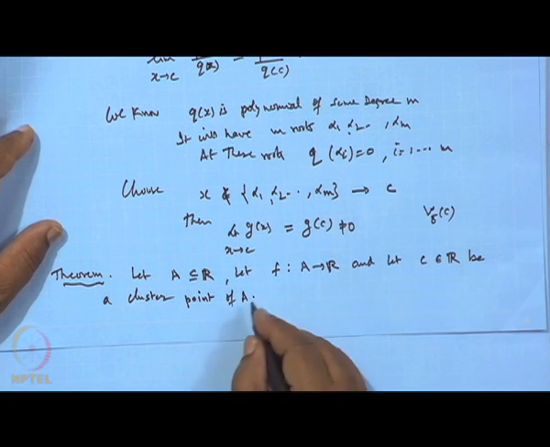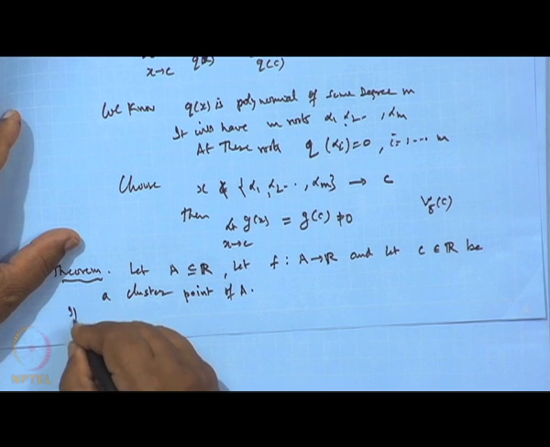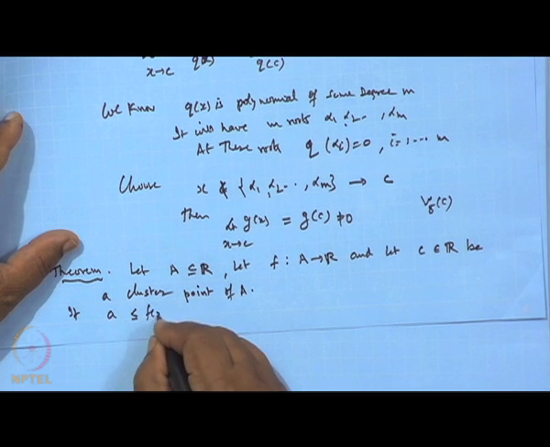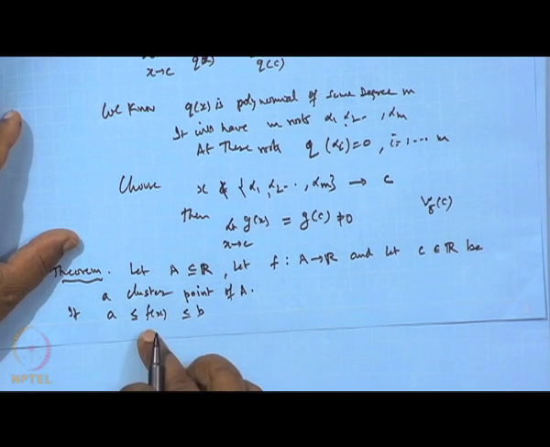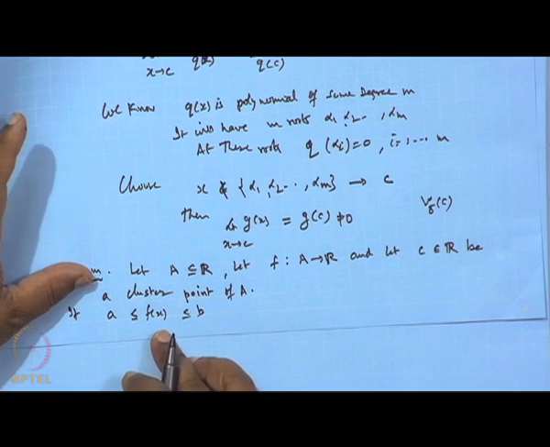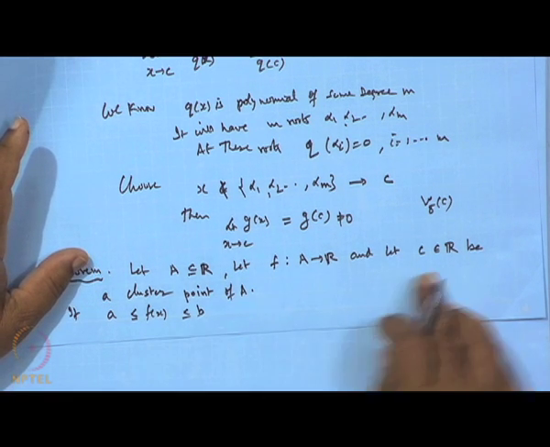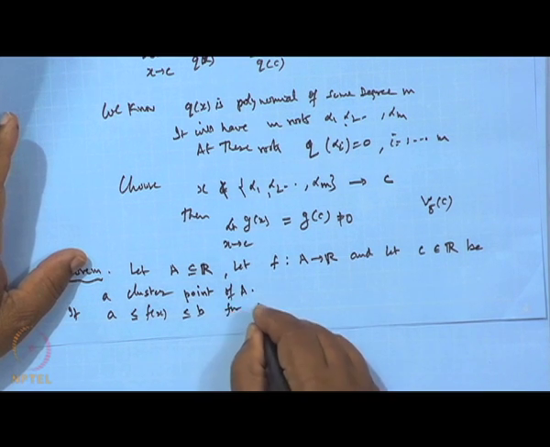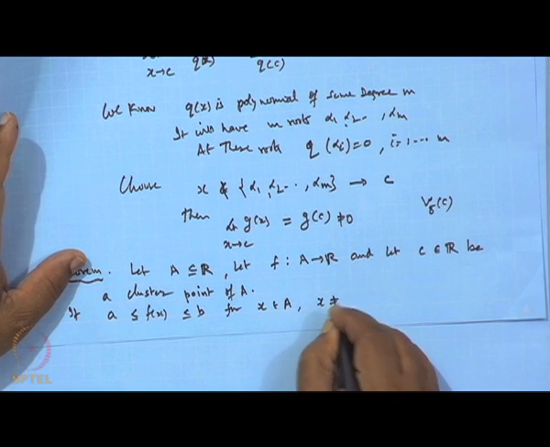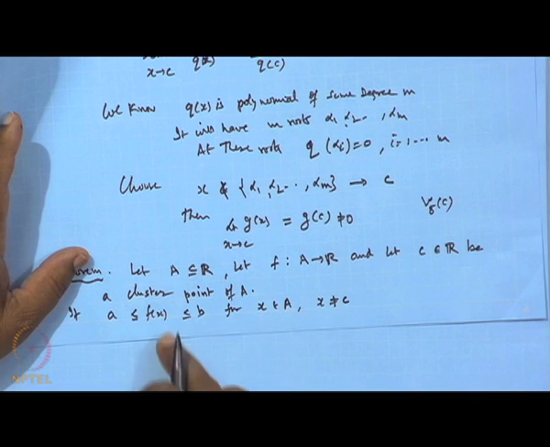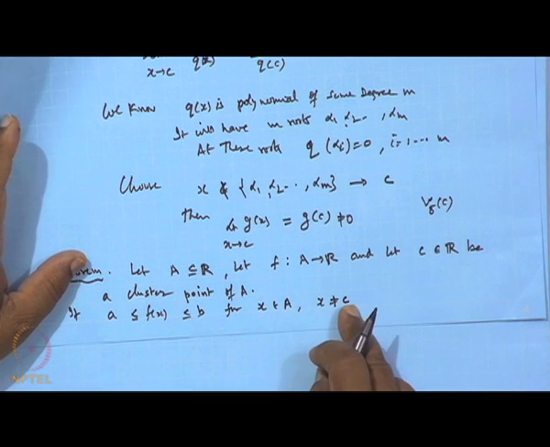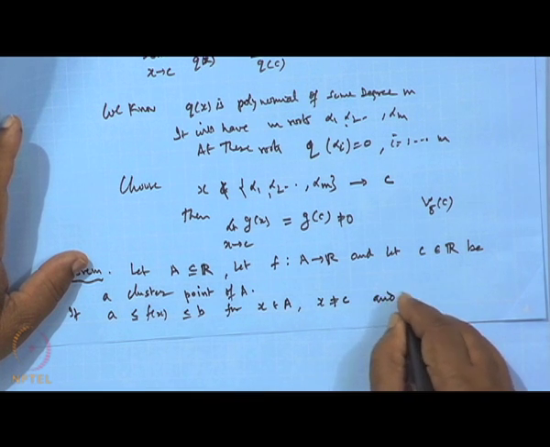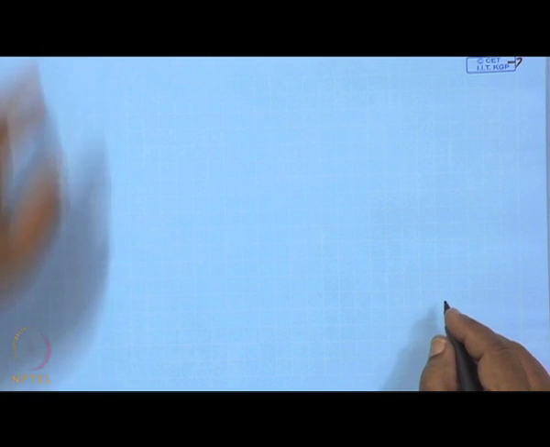And suppose A is less than or equal to f(x), less than or equal to B, means all the images of f in the neighborhood of C lie between this, f(x) for all x belongs to A and x is not equal to C. All the points have an image over the set A except at C, which lies between A and B. Then, and if the limit of this f(x)